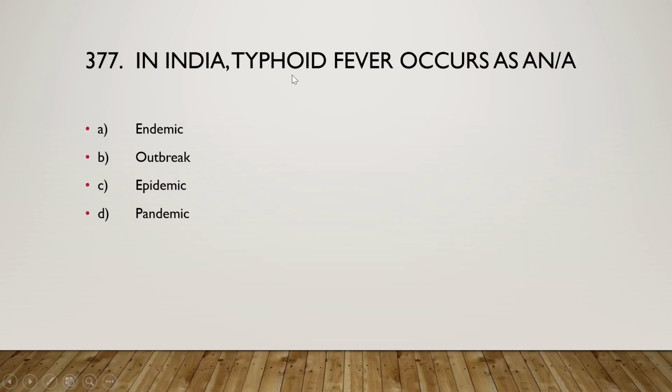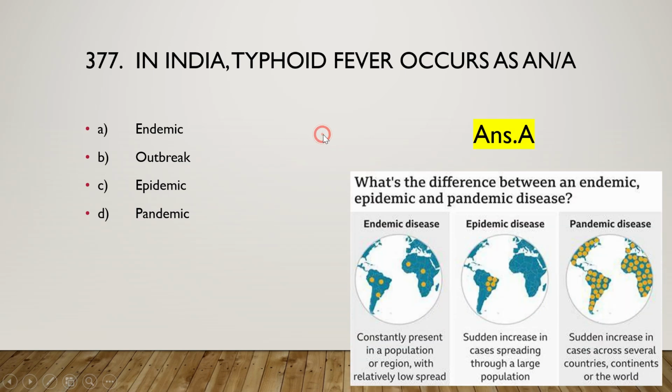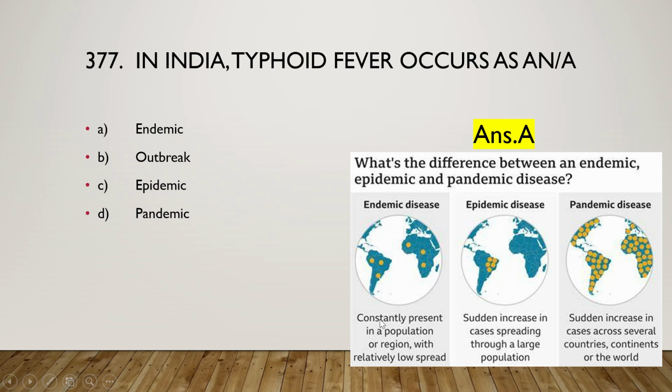Next one is: in India, typhoid fever occurs as an endemic, outbreak, epidemic, or pandemic, and the right answer is option A, that is endemic. An endemic disease means constantly present in a population or region with relatively low spread. An epidemic disease means a sudden increase in cases spreading through a large population, and a pandemic disease means a sudden increase in cases across several countries, continents, or the whole world. So that is known as pandemic disease.